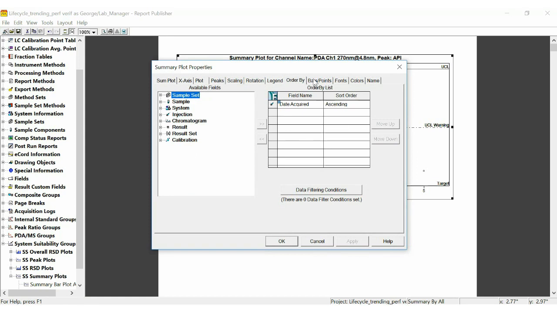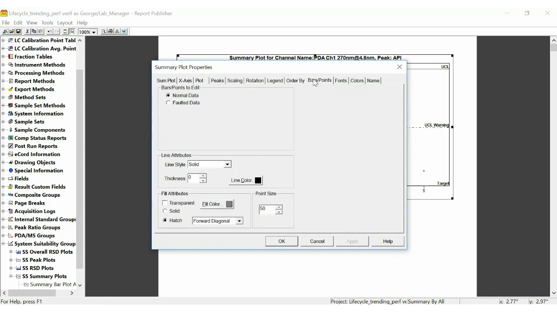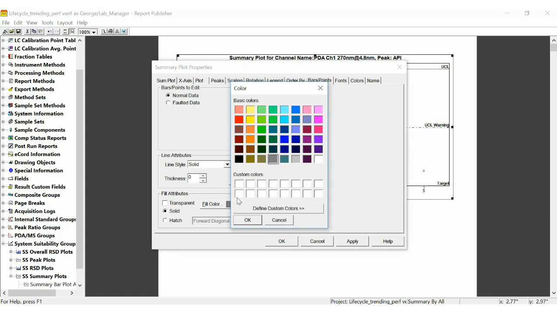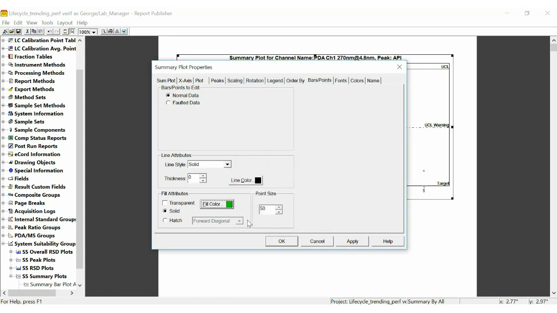And on the Bars/Points tab, for normal data, data that's within our limits, we would like to have solid dots, and we're going to change the color. And if it's passing, let's make it a bright green. And for the faulted data, it defaults to red, so that's good.